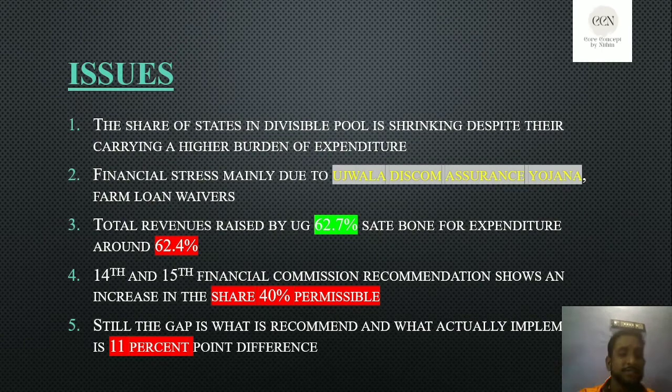Okay, now see the fifth point. The gap between what is recommended and what is actually implemented is an 11 percentage point difference. Due to the COVID-19 pandemic, the union government was also not able to get proper revenue from taxes, because the people were under the distress of the pandemic.